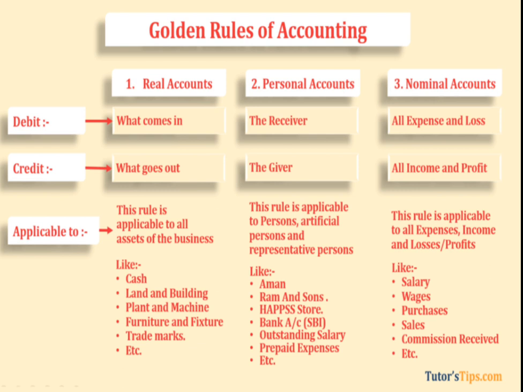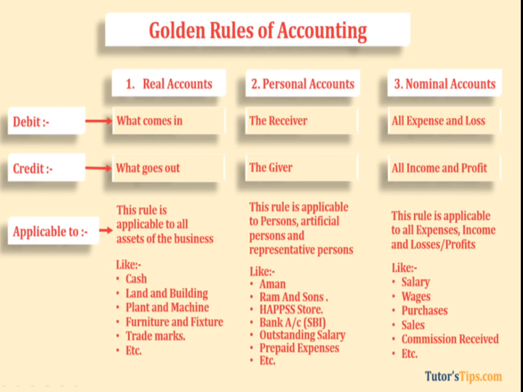Fixed assets means the assets which benefit the business for more than 1 year. Those are called fixed assets. Examples are land and building, plant and machinery, furniture and fixtures. These are all examples of fixed assets. Fixed assets are again classified into tangible assets and intangible assets. Tangible assets in the sense the assets which we can see and touch.